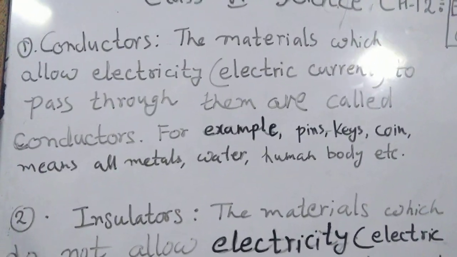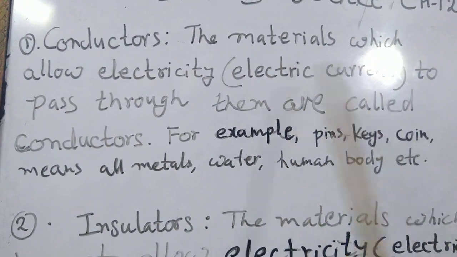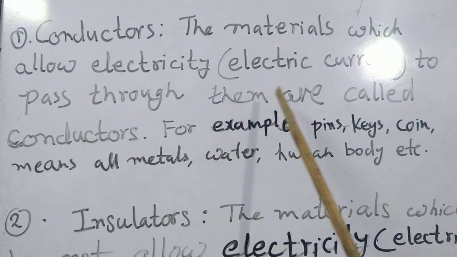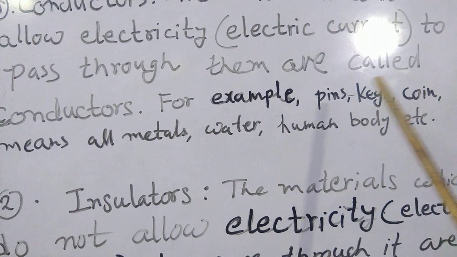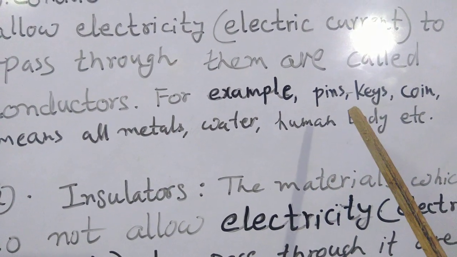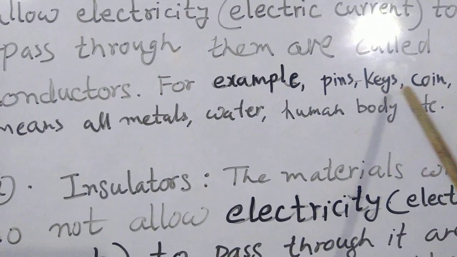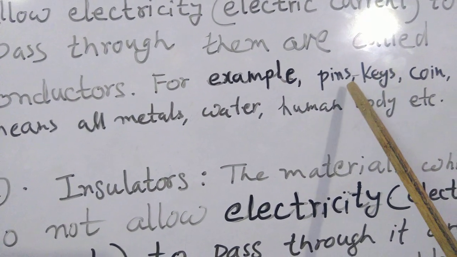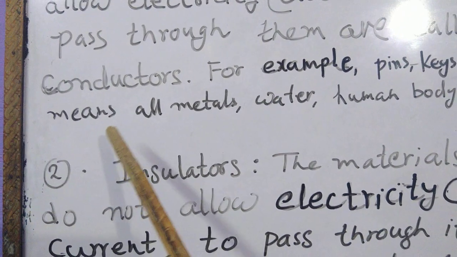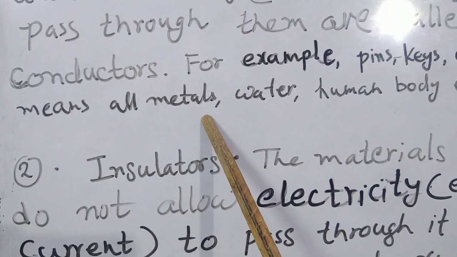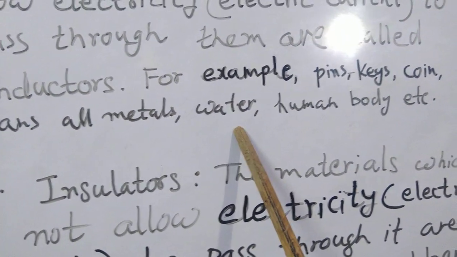So, firstly, let us take conductors. Conductors are the materials which allow electricity, that is electric current, to pass through them. For example, pins, keys, and coins are conductors. These are all made up of metals, which means all metals are good conductors, and water is also a conductor of electricity.